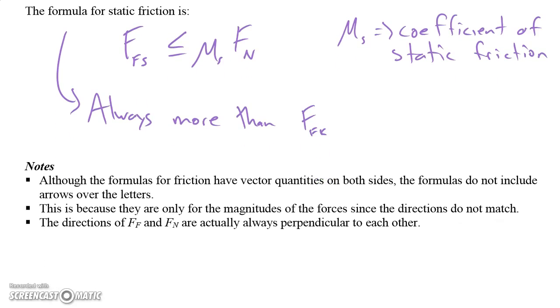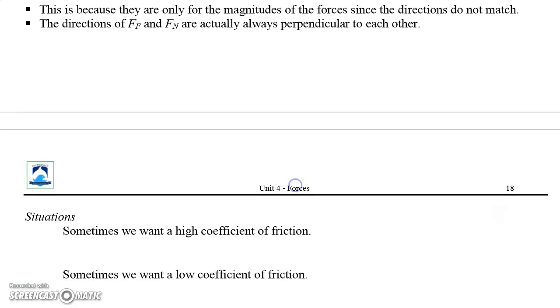Now, these friction forces are vectors, but we actually will never have vector quantities in these formulas. That's why they're not written with vector arrows, because they are perpendicular. When things are perpendicular, the directions aren't what we're using. All we're using is the magnitudes of these values, and we apply the direction in our F_net equation. So F_F is always going to be kind of just a magnitude, or you can think of it as a scalar.